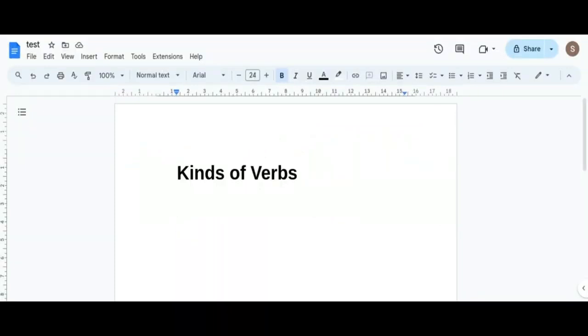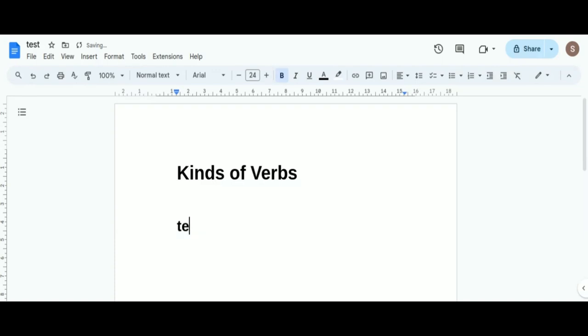In the previous lesson, I discussed what a verb is. Verb is the most important word in a sentence, right? Now, let me see the kinds of verbs. Okay, let us learn kinds of verbs. How many kinds of verbs are there? There are particularly two kinds of verbs. One is transitive verb, another is intransitive verb. Okay, but let me show you with examples, because example is the best thing from where we can learn.